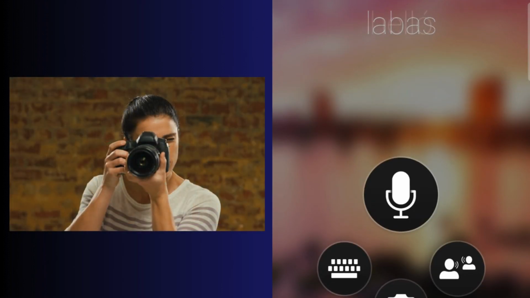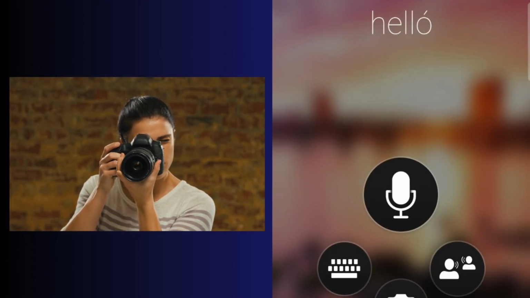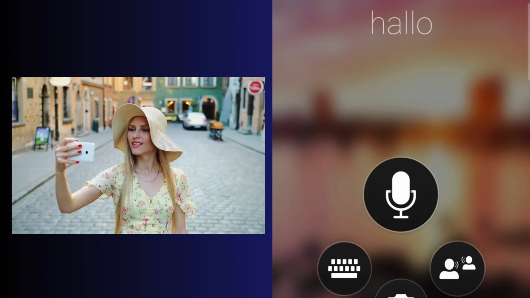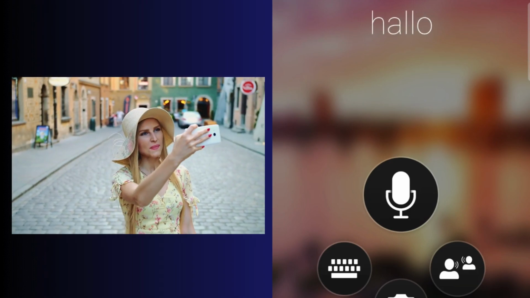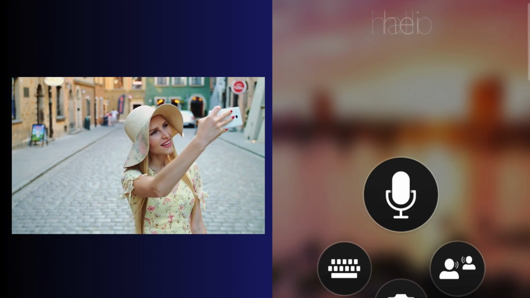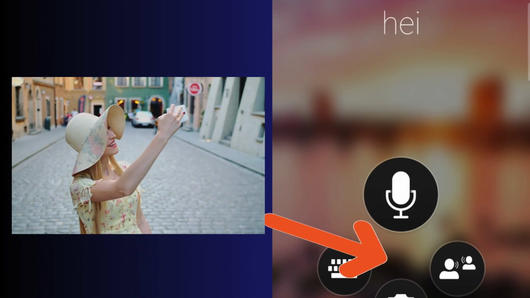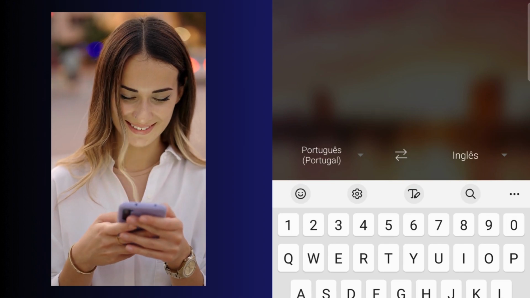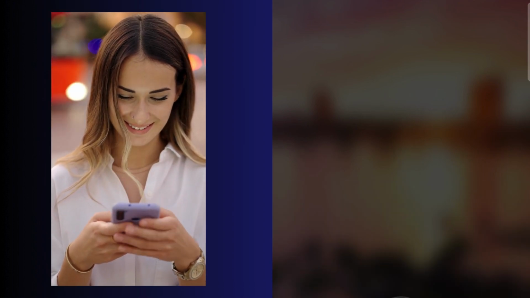You can also take a picture. And for example, imagine you travel and you're seeing a plaque and you don't know what it means, but you want to read it. So you take a photo and you have the instant translation. You can also write if you want. You can also start writing, choose your language, and that's it.